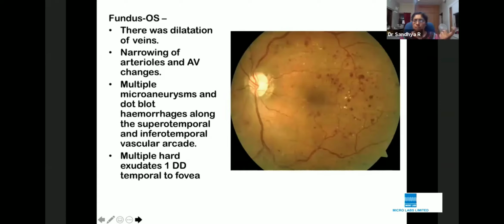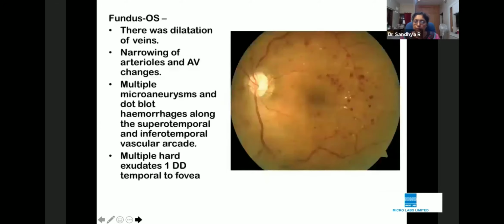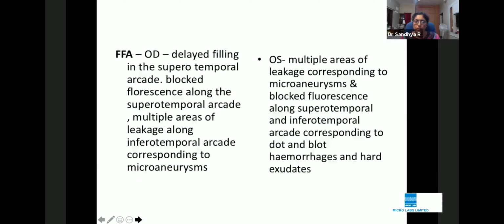This is one finding. Now, in the other eye, there was no such situation, but there was narrowing of the arterioles and AV changes. There was venous dilatation and multiple microaneurysms, dot and blot hemorrhages. Now, I have taken this case because you can definitely decide that there is a difference between this and this.